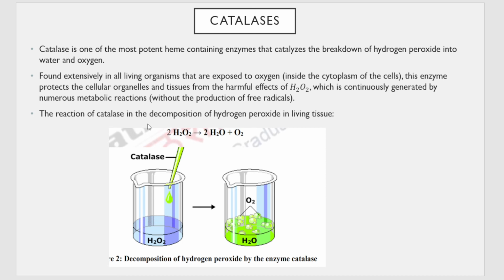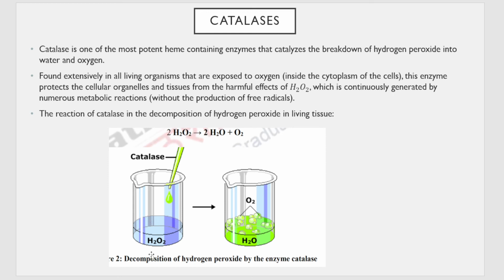Okay, catalase does the reaction of decomposition of hydrogen peroxide in the living tissue. So you can see H2O2 in the presence of the enzyme catalase decomposes to give water and oxygen.